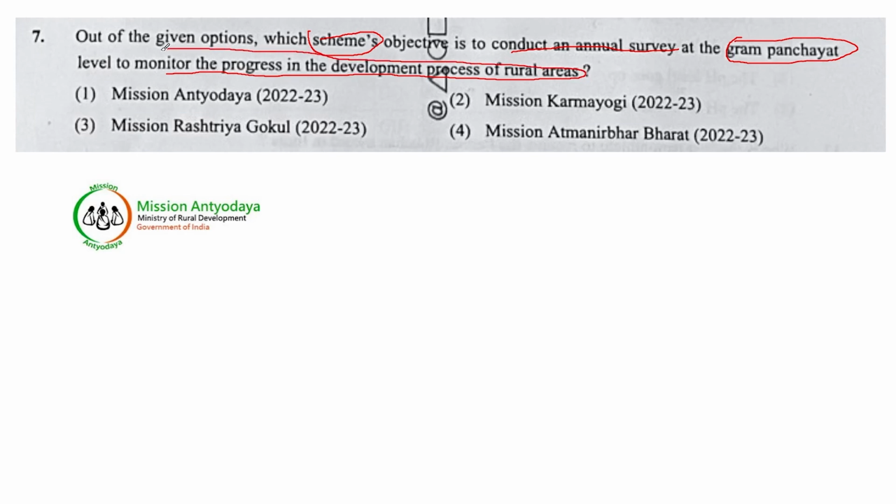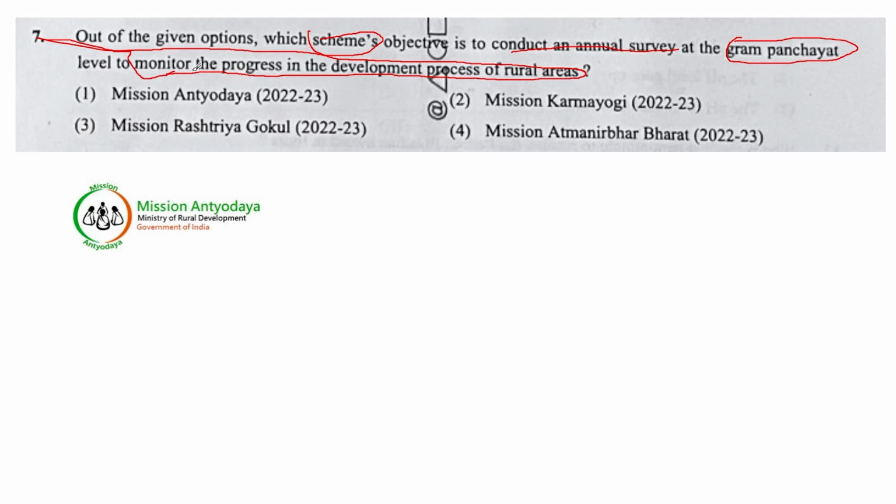So it makes a survey of how the Gram Panchayats are developing, how the rural areas are developing. So under which scheme is there a criterion to make a survey of the Gram Panchayat and monitor its progress?